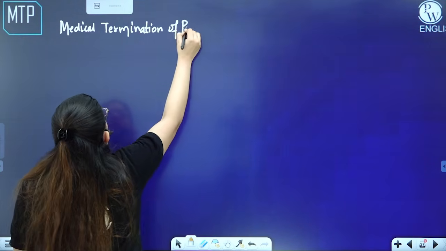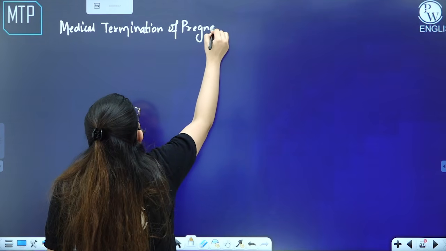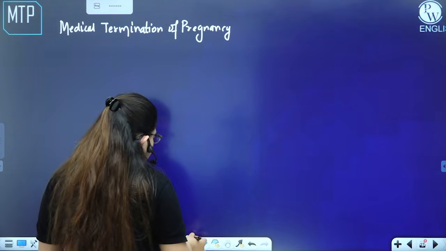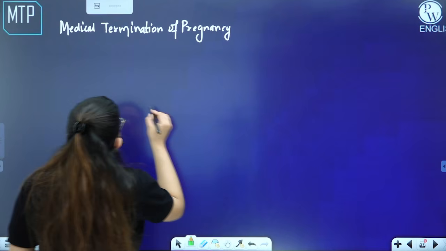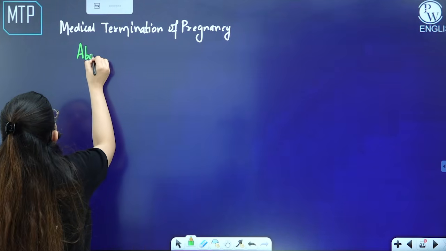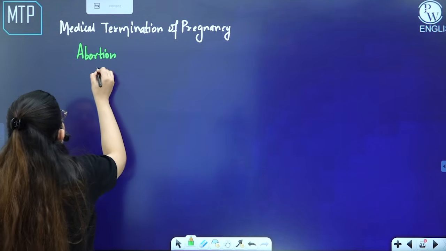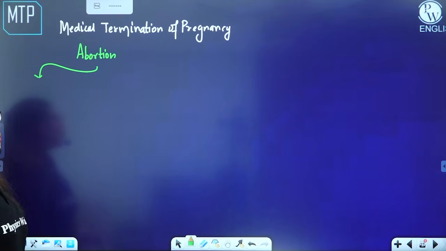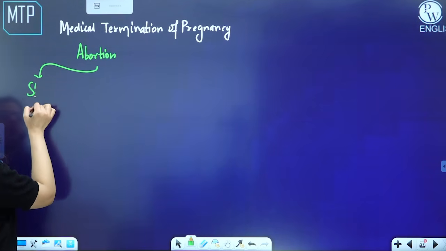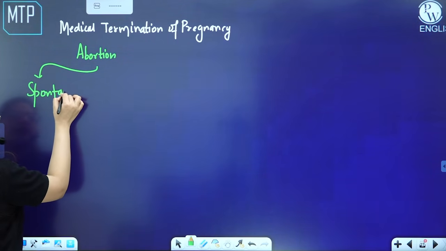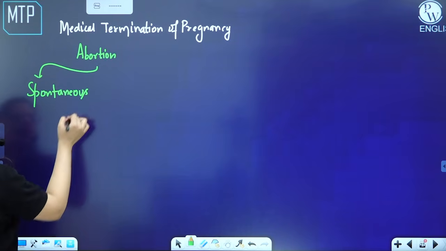Medical termination of pregnancy. So you must have heard the word abortion, right? Abortion is of two types. One is spontaneous, that you see in the movies, that an actress is pregnant, or a female is pregnant.